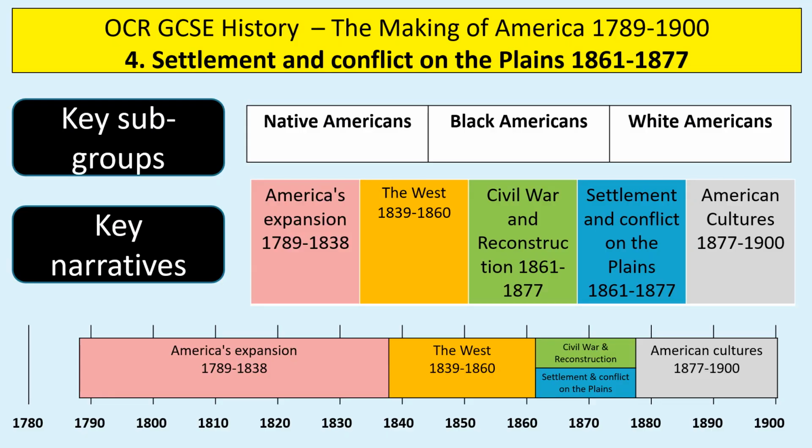In terms of Making America, these are the key narratives that you need to be aware of. The key subgroups are Native Americans, Black Americans and White Americans. In this revision video, we're going to be talking about settlement and conflict on the plains from 1861 to 1877. So this is what was going on at the same time as Civil War and Reconstruction, which we looked at in the last revision video.